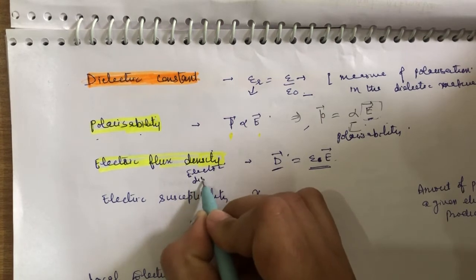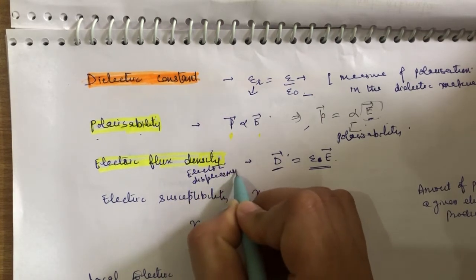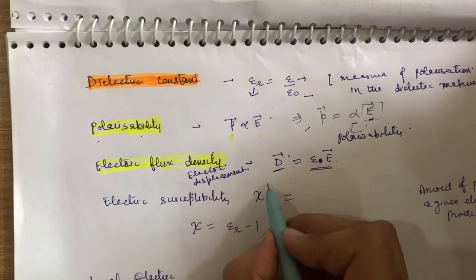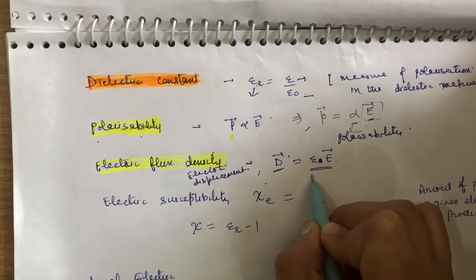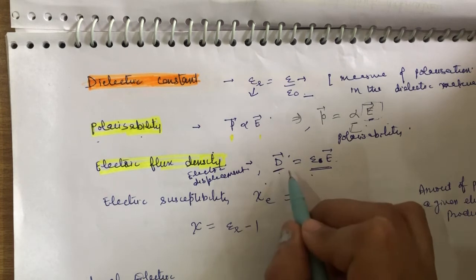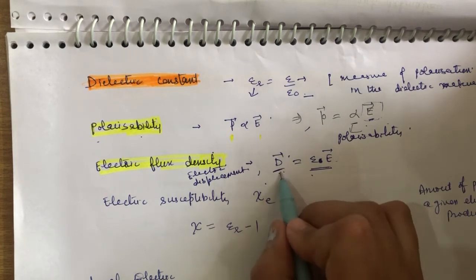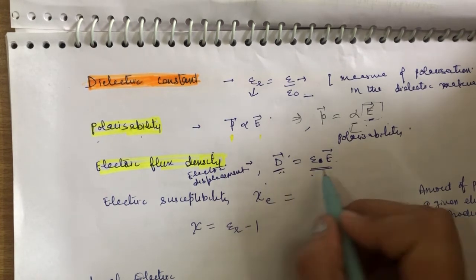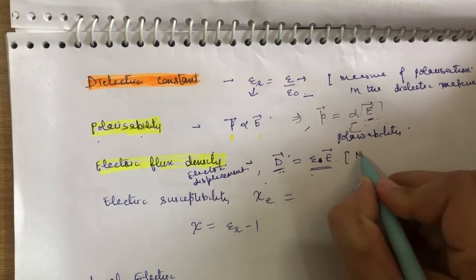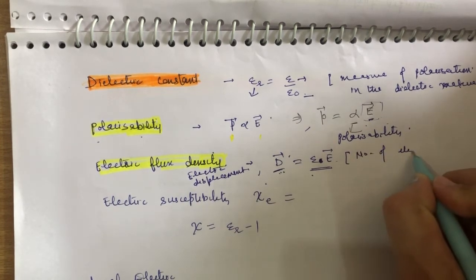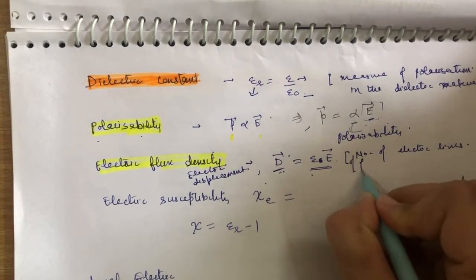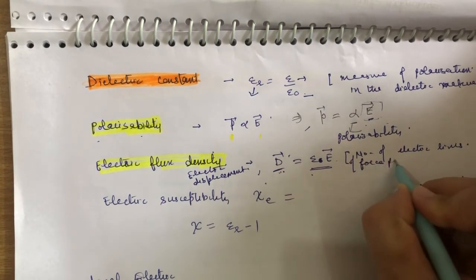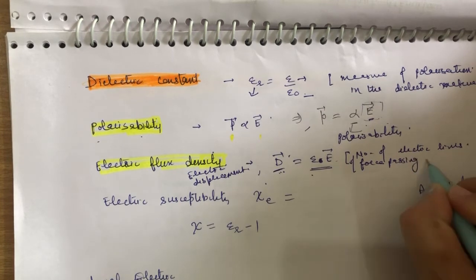And what is this? This is the number of electric lines of force passing normally through unit area.